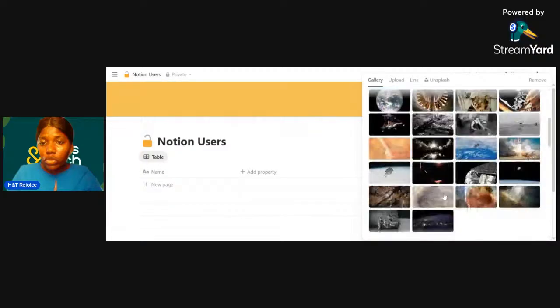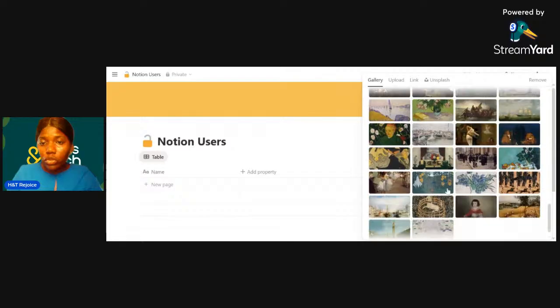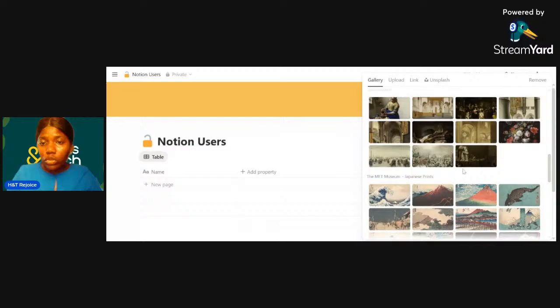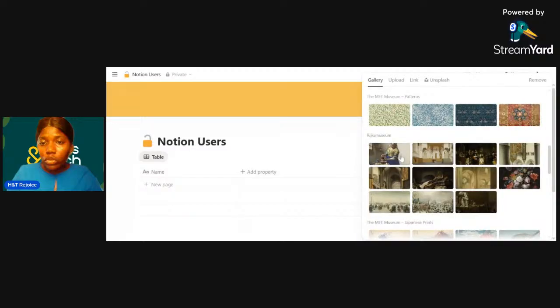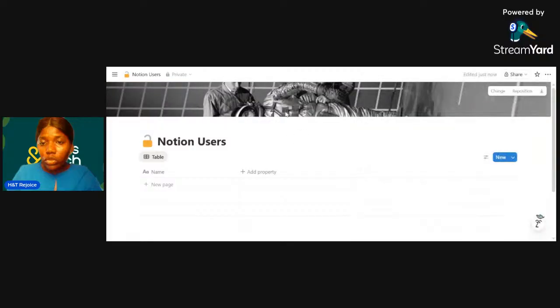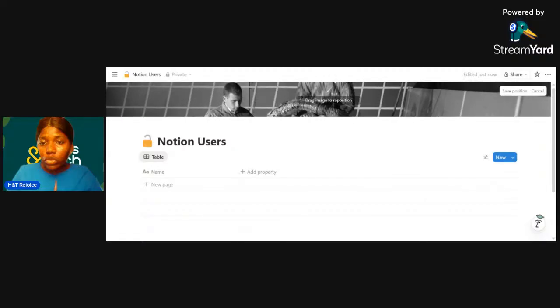Let's use something that has people in it. Not much here. Okay, Notion users, right? So now this cover we put is not fully showing. You can't see the face of anyone. It's just divided. So you can always do reposition. In this reposition, you can either take it up or take it down. So let's say this is what we now settle on.